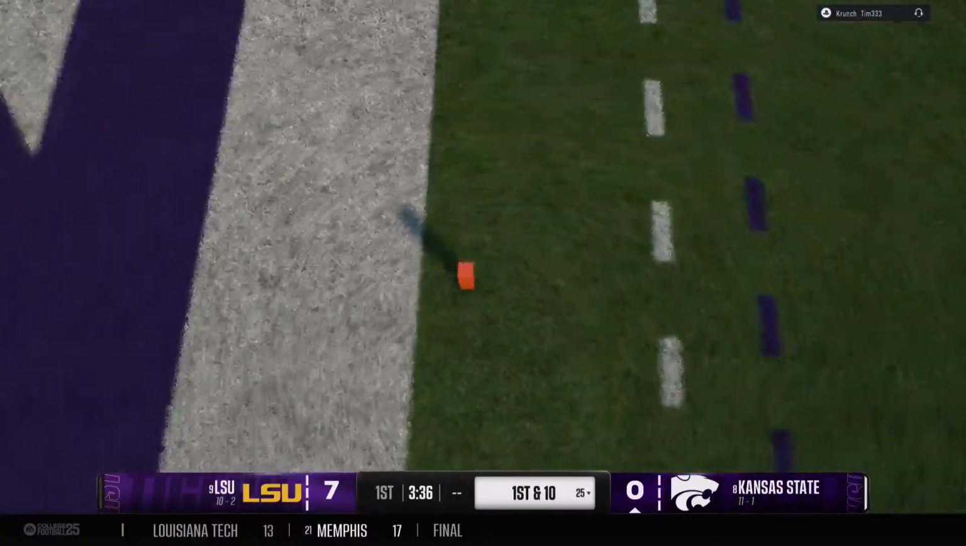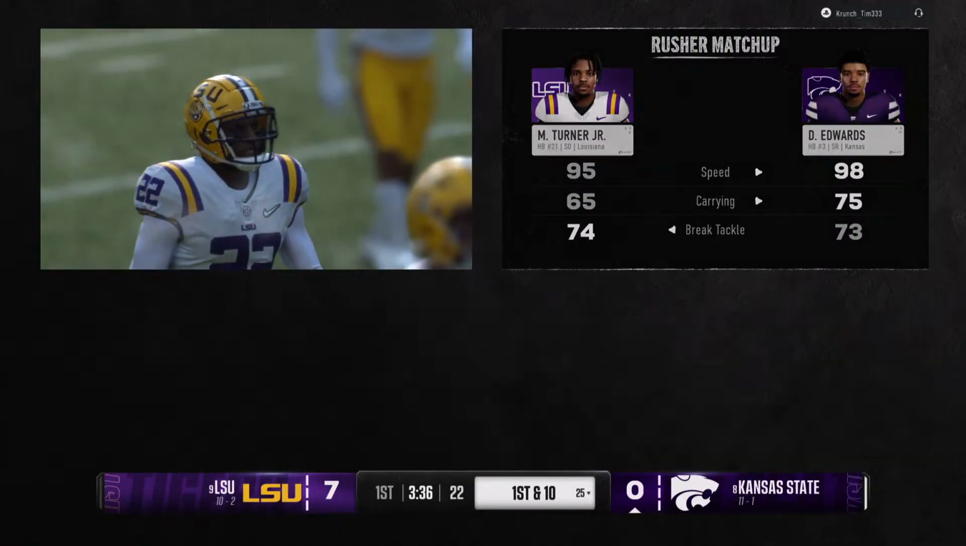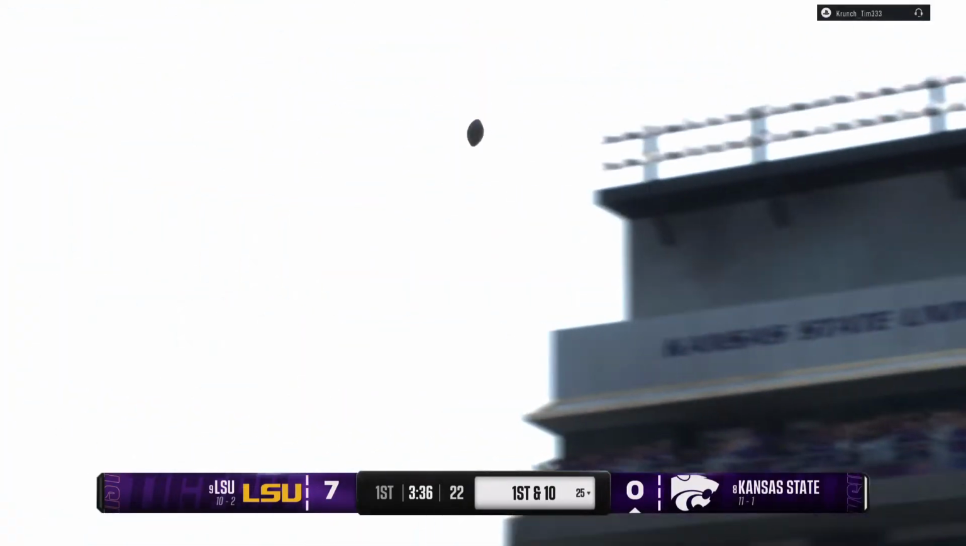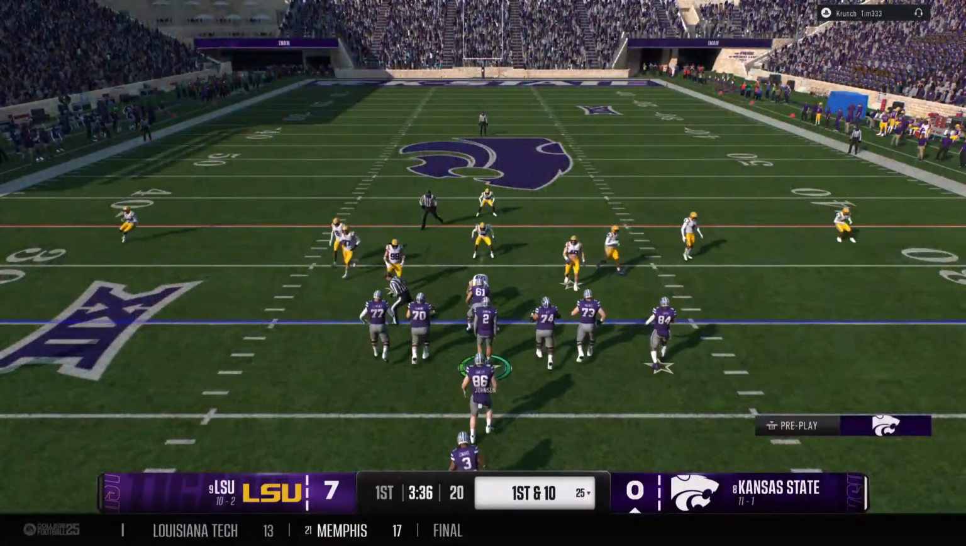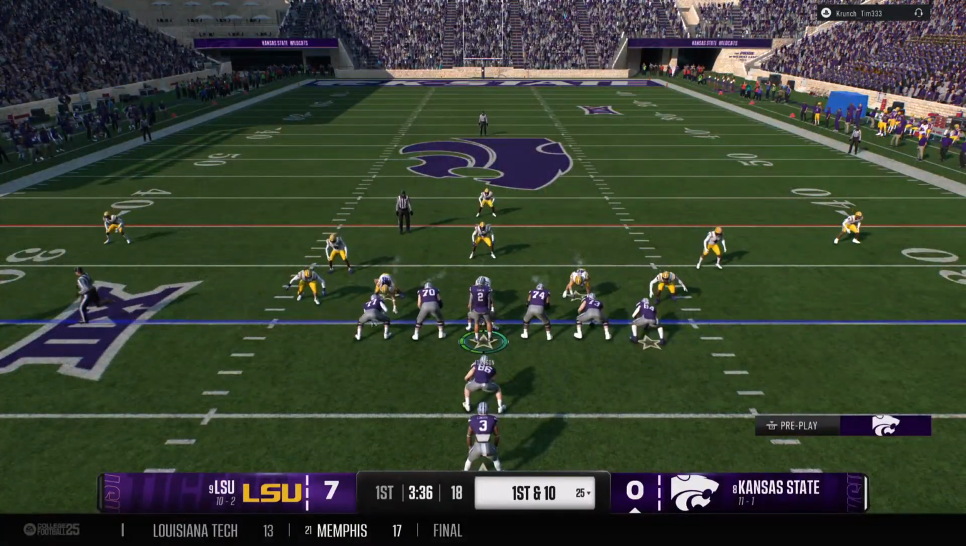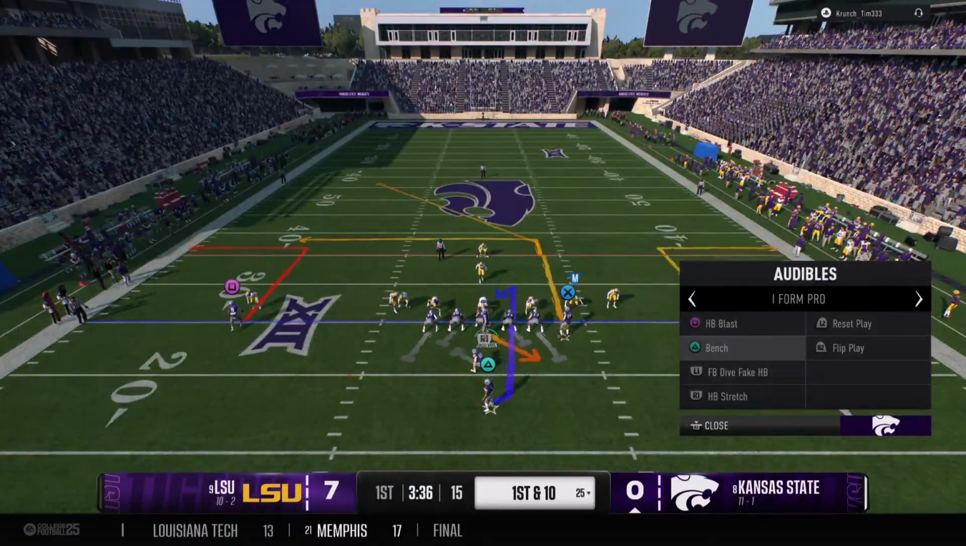That's a deep kickoff, hammered out the back of the end zone for a touchback. Okay, the K-State offense is back out on the field now. This group is coming off a quick 3-and-out. Can they put something together in this drive?